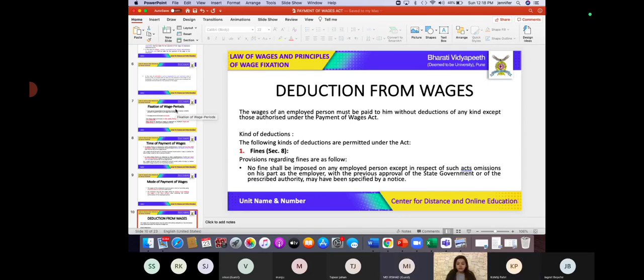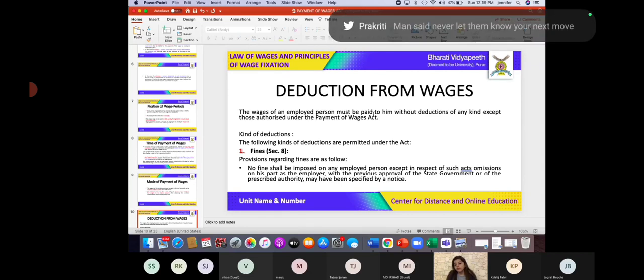Yes, ma'am. Okay. So the first one that we are going to study is about fines. Now, are fines considered to be lawful deductions? Yes, ma'am. So we know fines are considered as lawful deductions, but in what circumstances? To what extent? So now let us read that. It says that the wages of an employed person must be paid to him without deductions of any kind, except those authorized under the Payment of Wages Act.